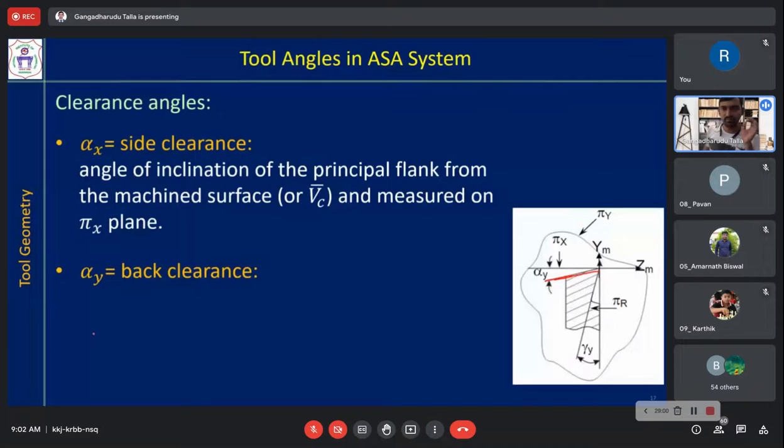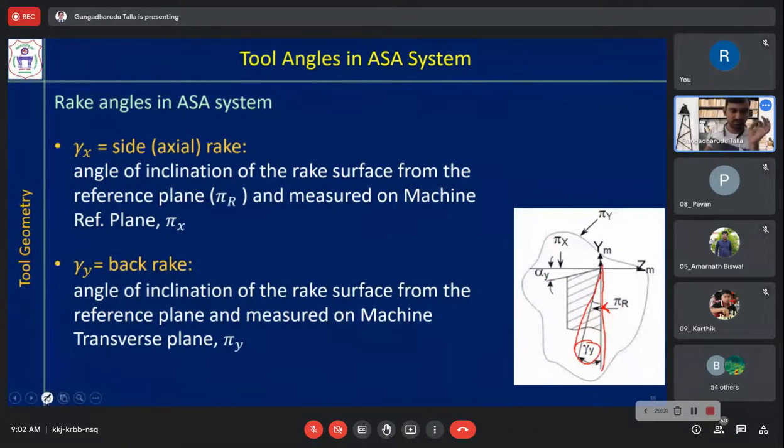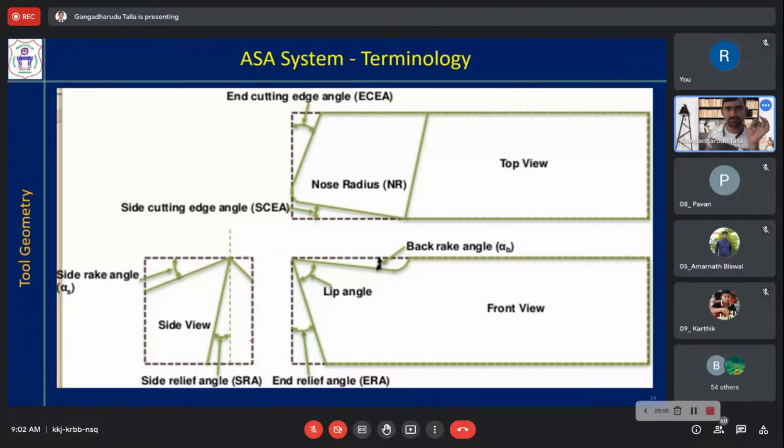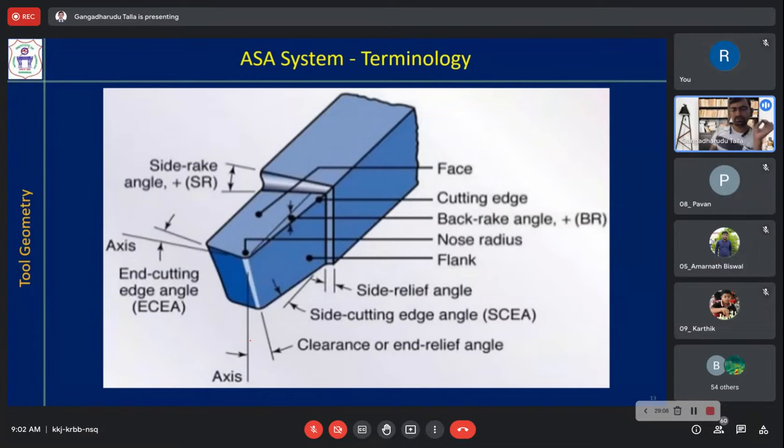Now I am going back to show some figures which will give you more idea about the ASA system. So in this figure you can now understand it better. Let us have a look at the same angles that I have discussed. So what are the angles? If I talk about phi s, we have seen, phi e we have seen, and nose radius in top view.